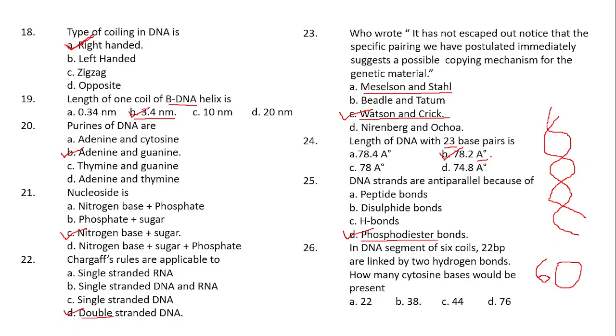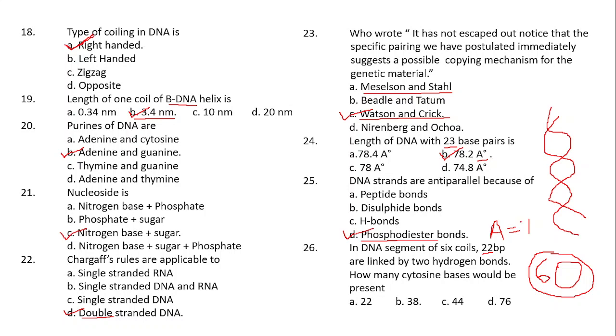60 base pairs, because each complete coil will contain 10 base pairs. So the total number of base pairs in 6 coils will be 60. Right? And out of these 60, 22 are bound with 2 hydrogen bonds. That means adenosine and thymine, as you already know, are bound with 2 hydrogen bonds.